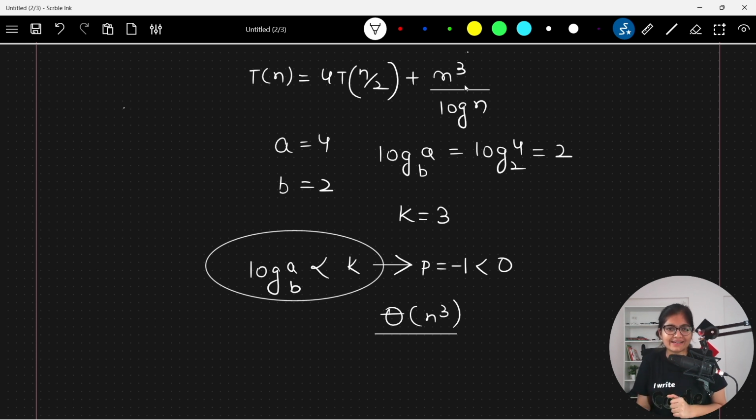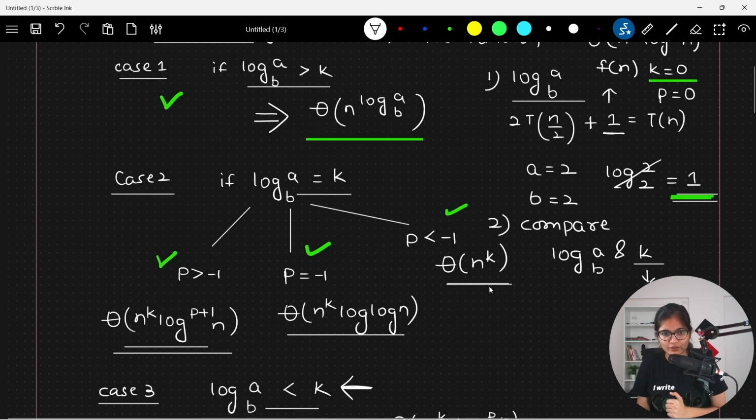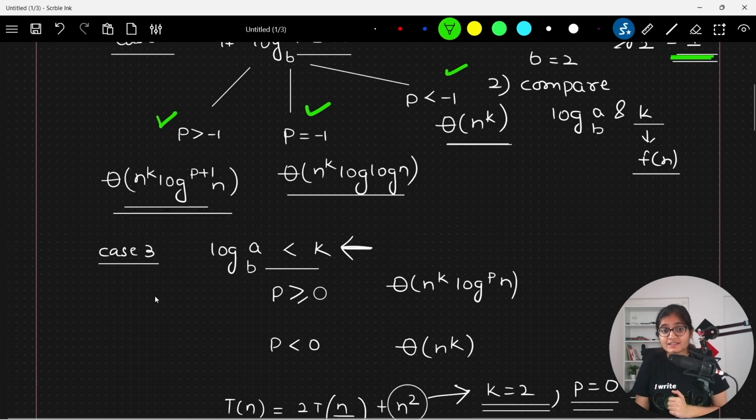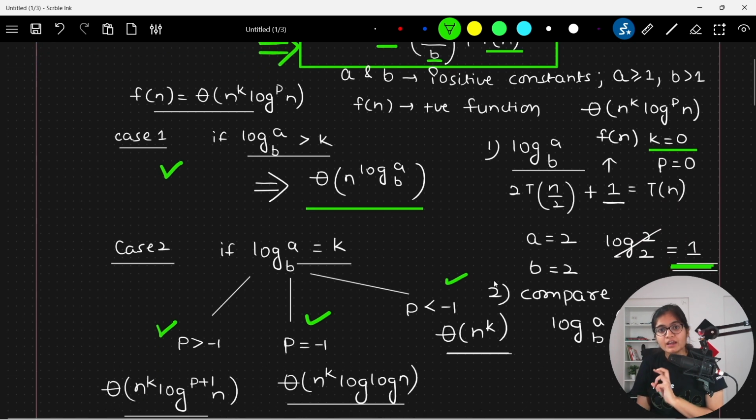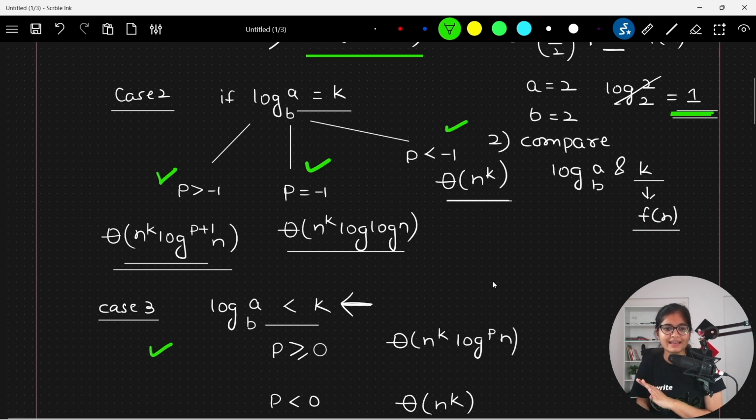That's the overall idea behind the Masters theorem that we have understood. With this, we have learned specifically what Masters theorem is all about. We have learned how we can get the value of a, b, k and p. We have learned case number 1, case number 2 and case number 3 in a nutshell with all these 3 videos. I hope that I am making sense to everyone about how this Masters theorem will work.